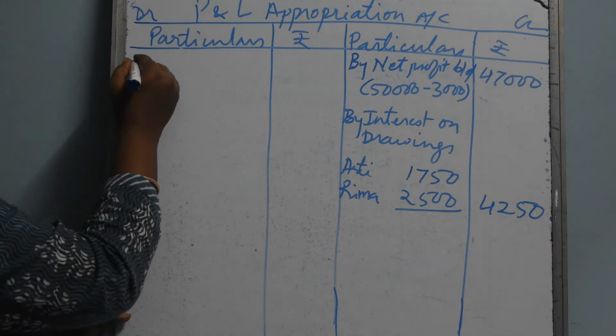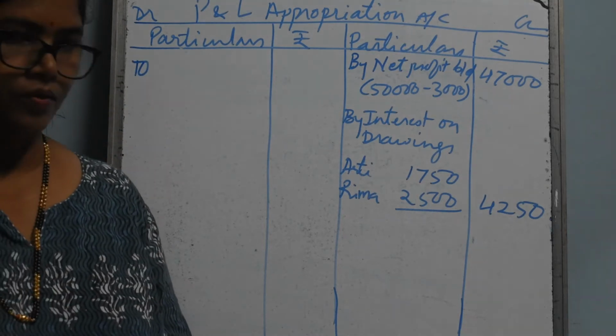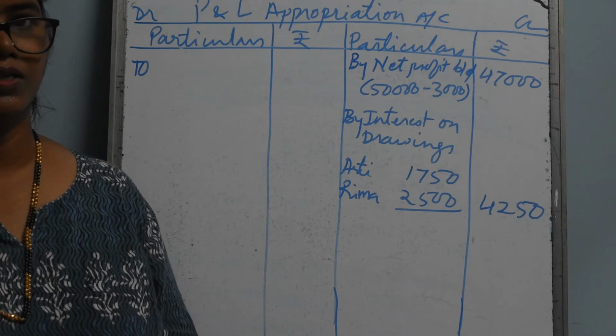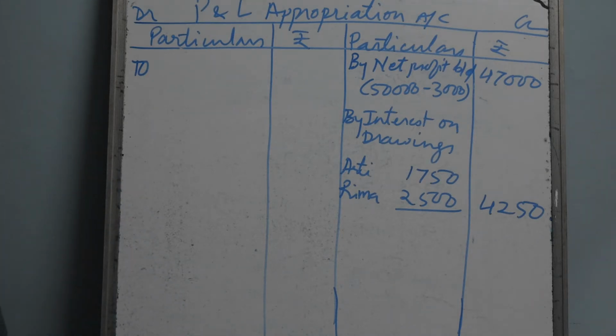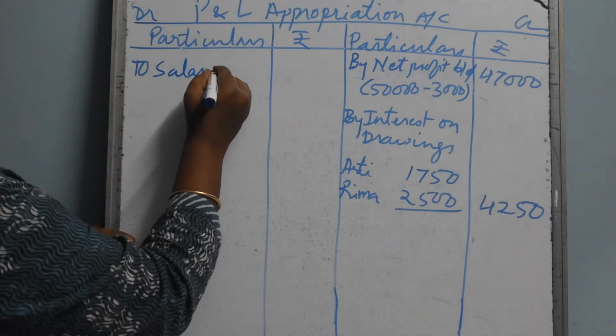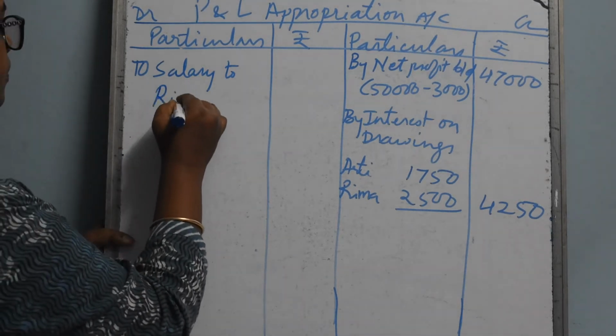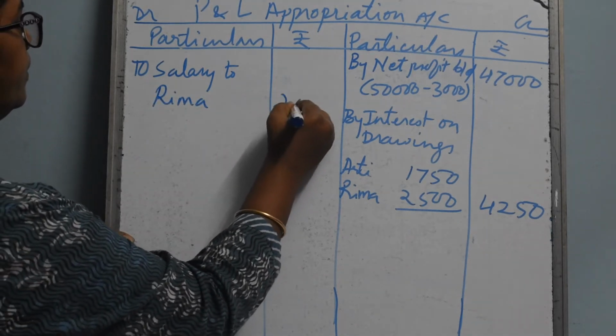Now we'll see. Now before writing interest on capital, we'll write first salary, because in the adjustment it is given that salary must be paid before interest on capital. To salary to Rima 20,000.